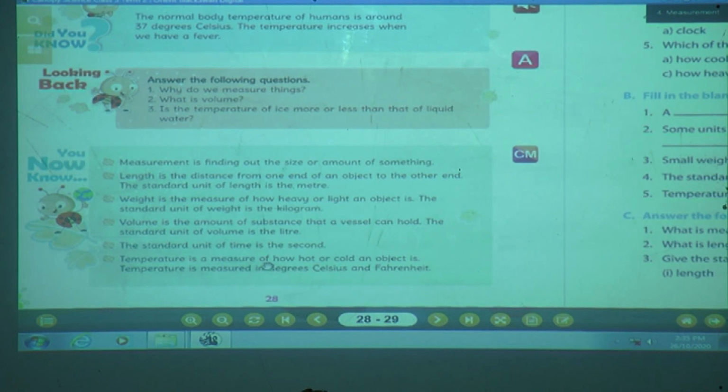Temperature is the measure of how hot or cold an object is. And temperature is measured in degrees Celsius and Fahrenheit. Okay?